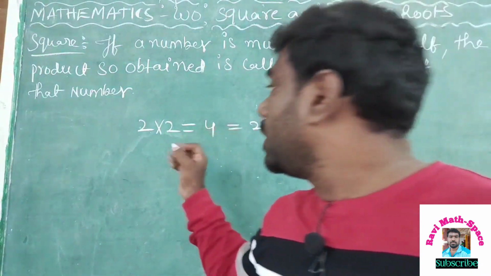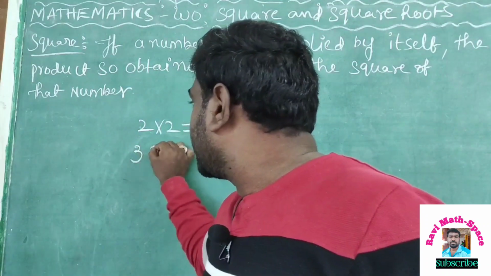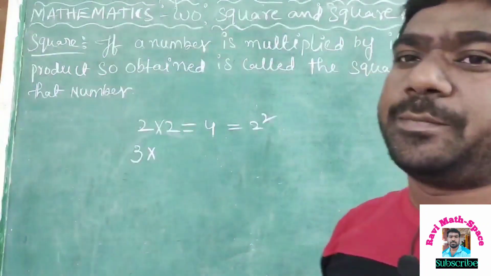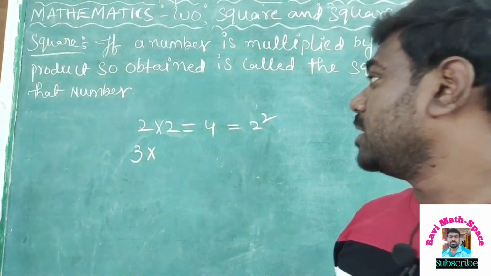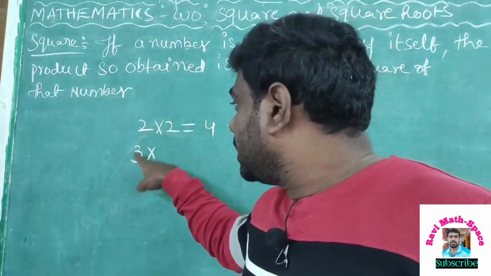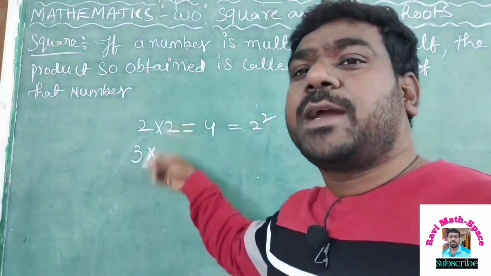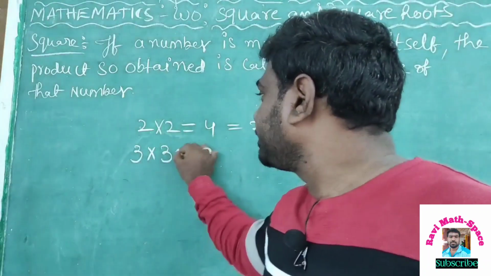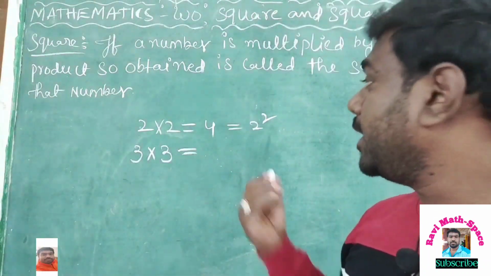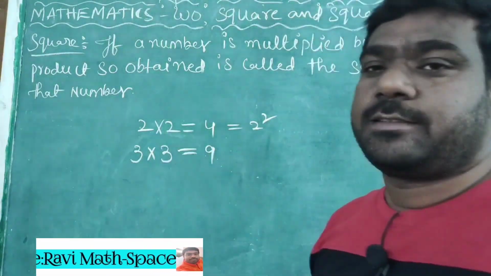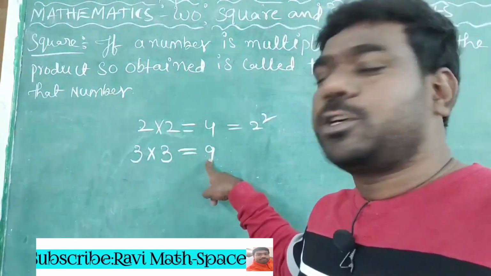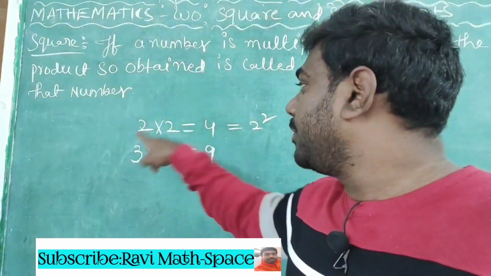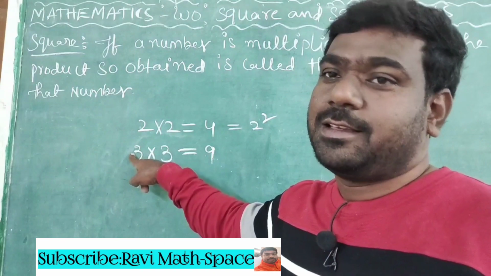One more example. If I take 3, 3 is a natural number. Suppose this 3 is multiplied by itself, meaning 3 into 3. What is the answer here? 9. Then 9 is said to be the square of what number? 3.